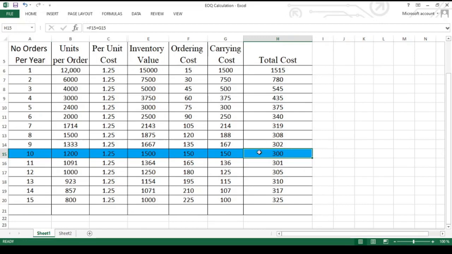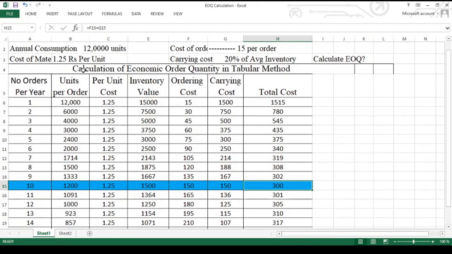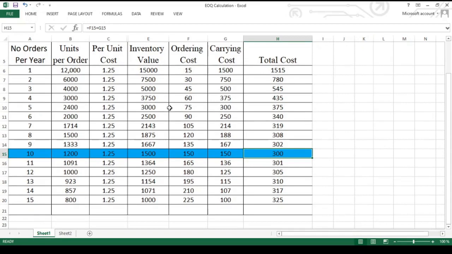Now the students are able to draw a chart for this table, because we have used the tabular method by application of Excel and found the EOQ through the tabular method. After finding the EOQ, we can draw a chart for this table so that we can have a better understanding through the graph. A layman can also understand.